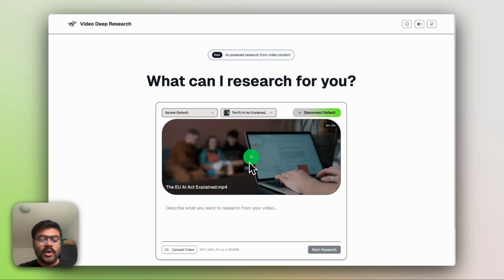So today we will be discussing video deep research. We'll quickly see the demonstration and then we'll see how easily you can build around video deep research, where you have a video and you need a structured response over the web, and with that you also need proper citations and sources for truthfulness. So let's quickly see how you can build it.